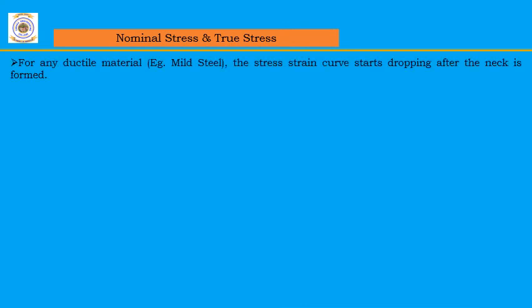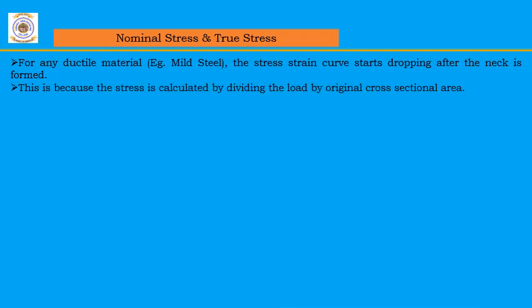Our next concept is nominal stress and true stress. For the mild steel stress strain diagram, we have seen that once it reaches the ultimate strength, its cross-sectional area keeps reducing because of the formation of a neck.